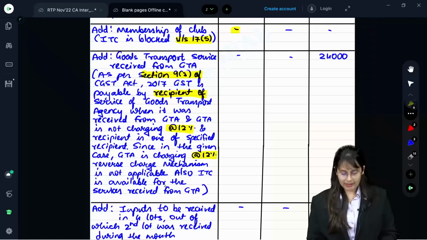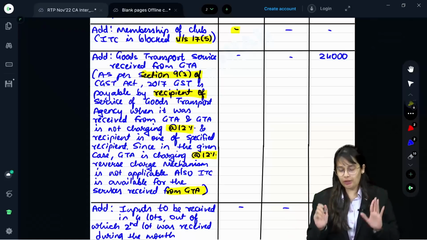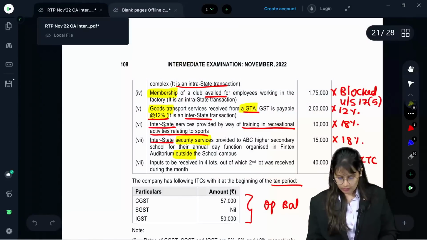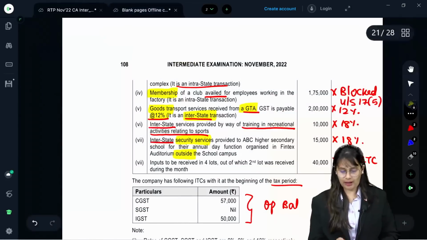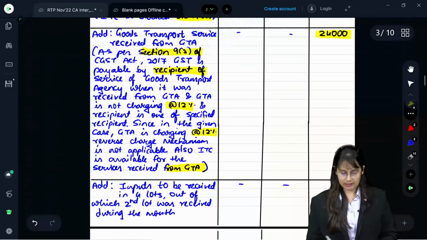Also, ITC is available for the service received from GTA. ITC is nowhere blocked, hence it is available. And it was interstate, correct? Yes. Hence, 2 lakh into 12%, how much? 24,000, correct? Next.